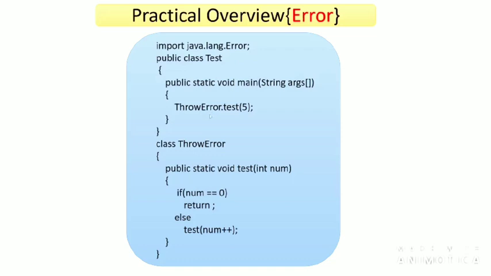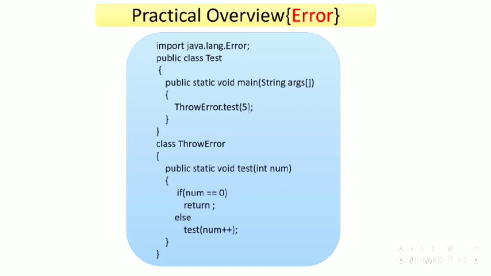So let's understand what ThrowError is. ThrowError is a class, and in this class we have defined a method of static type. We already know that a static method does not require creating an object to use that method. So we have created the method test of static type with a parameter, integer num. In the main method, a static method can be called using the class and the dot operator. So ThrowError is the class, and dot test is the method.